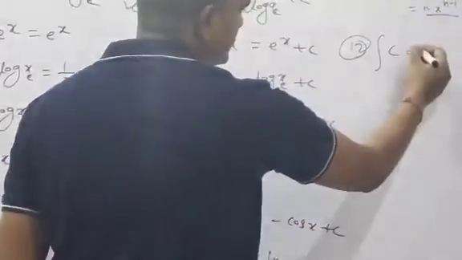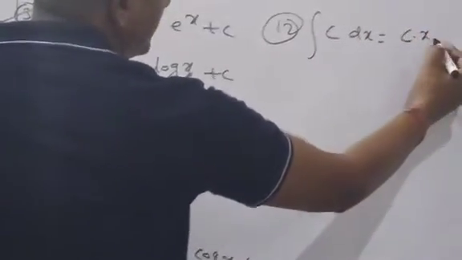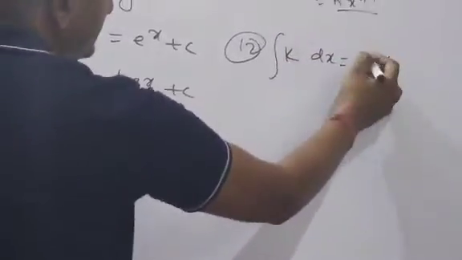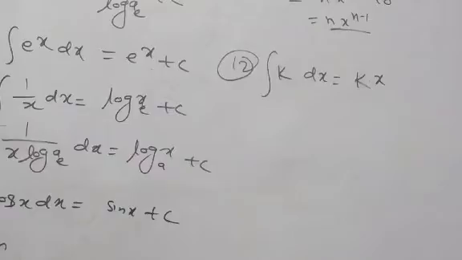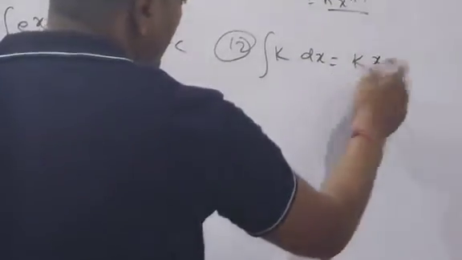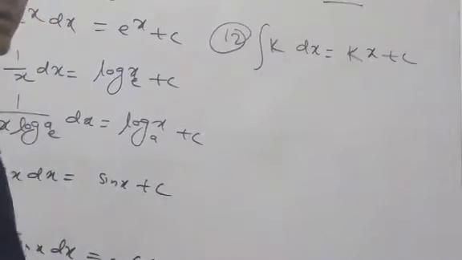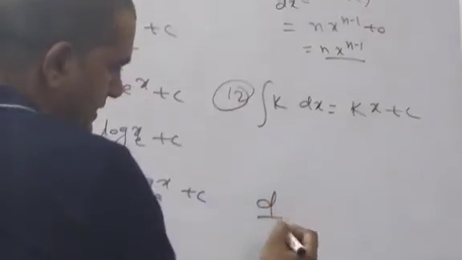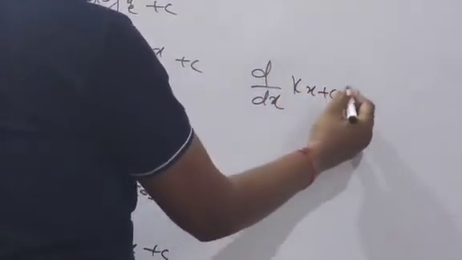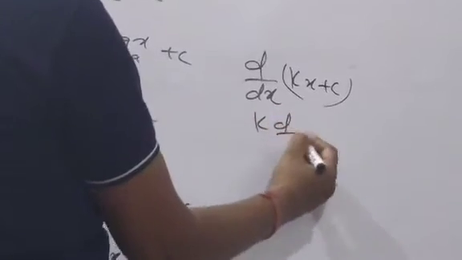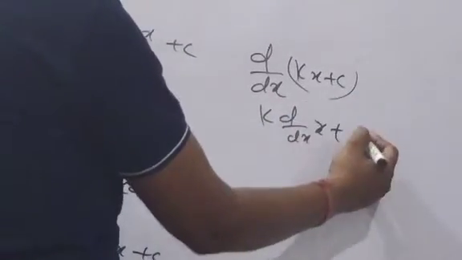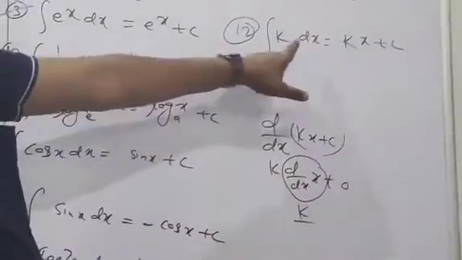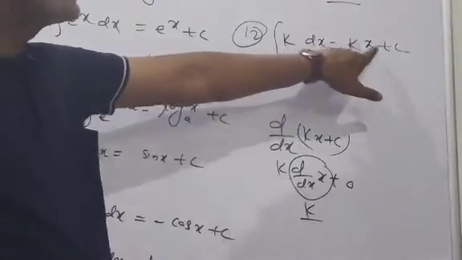integration of any constant number is equal to what? Constant into variable. Clear? Suppose here k, you can write k also here. Here k means constant, as c means constant. k into dx is equal to what? k into x plus c. How? When we find the differentiation of this value, you can check: d by dx of kx plus c. k is constant, d by dx of x is 1, and c constant is 0, so the result is k. Clear? That's why integration of k is equal to kx plus c.